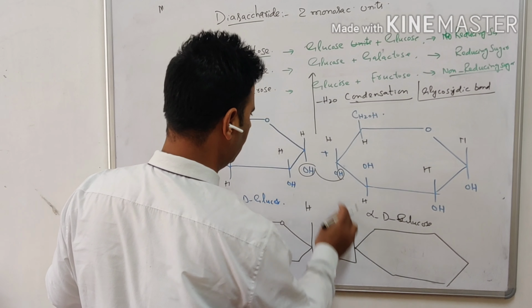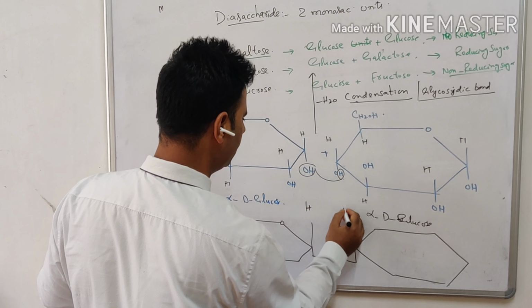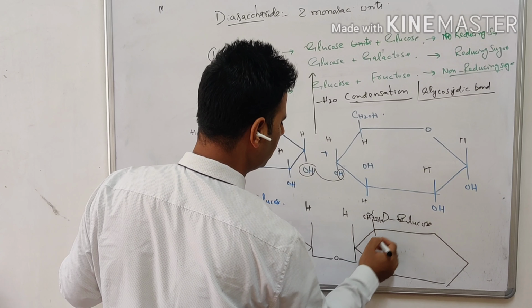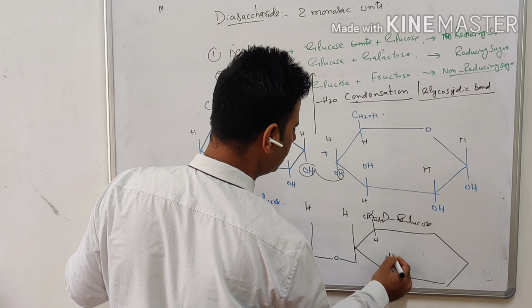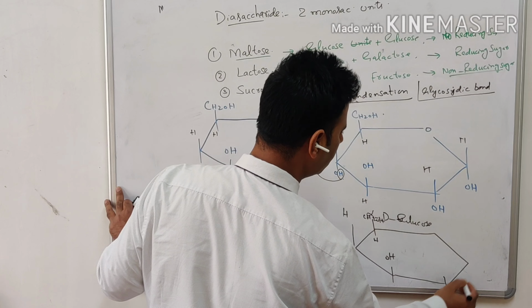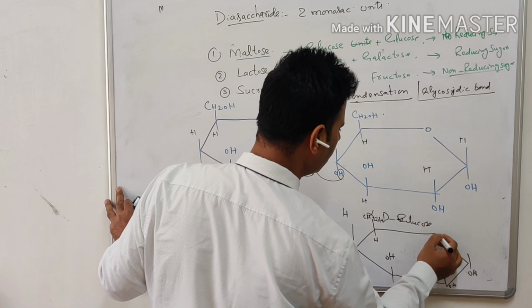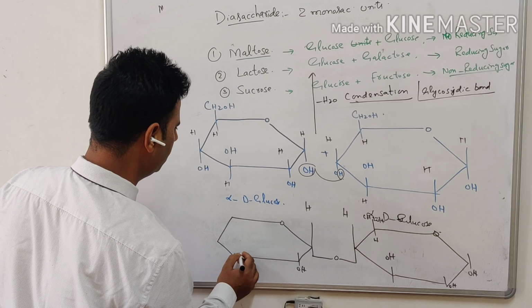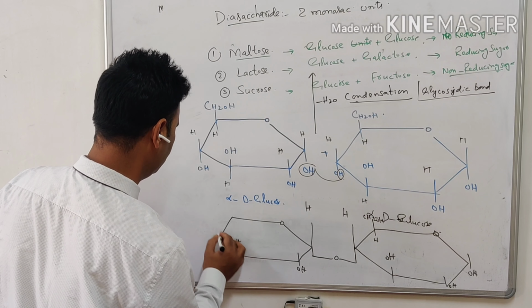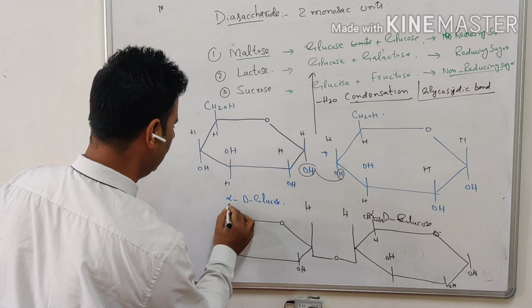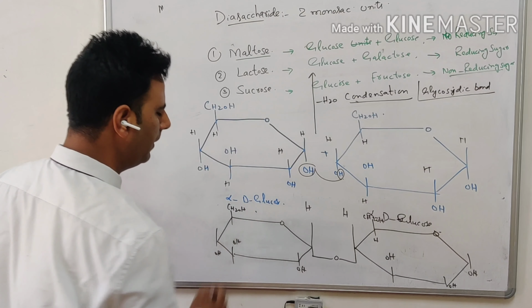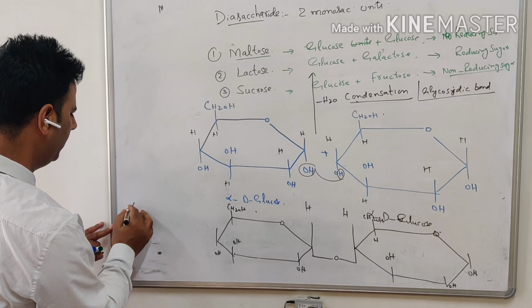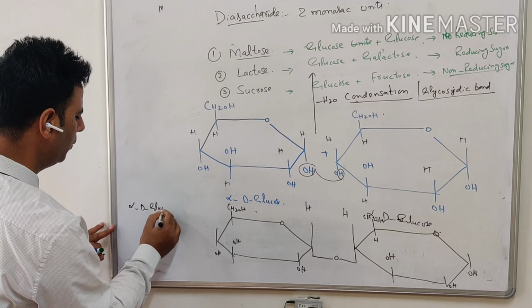Here we have H and here we have H, and it is CH2OH. This is H, this is OH, this is OH, this is OH. Here it is O, and here we have all the same groups: OH, OH and CH2OH. If I want to name this, what is this? This is alpha D gluco...